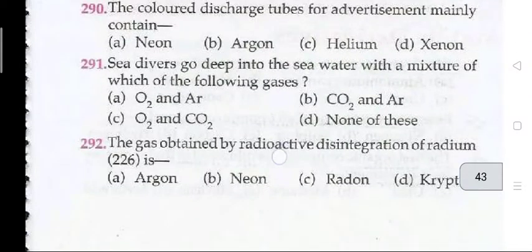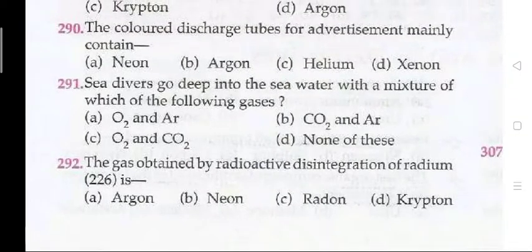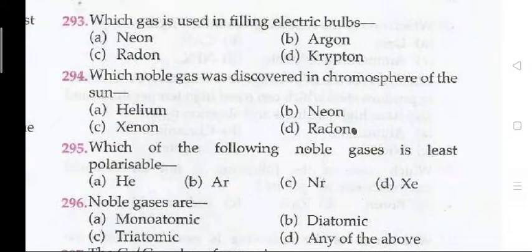291, sea divers go deep into the sea water with a mixture of which of the following gases? 291, D, that is none of these. Next question 292, the gas obtained by radioactive disintegration of radium 226 is C, that is radon. Next question 293, which gas is used in filling electric bulbs? The right answer is B, argon.